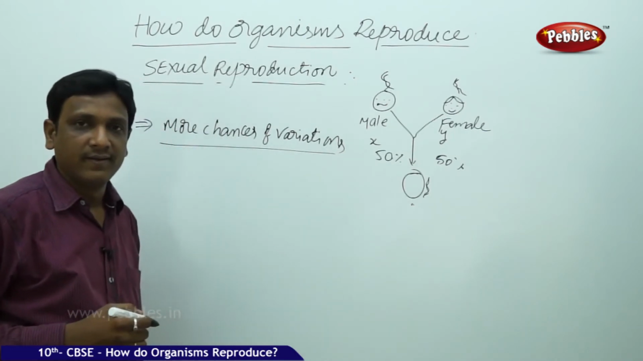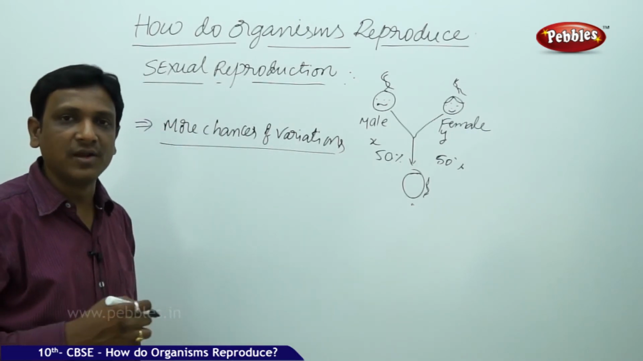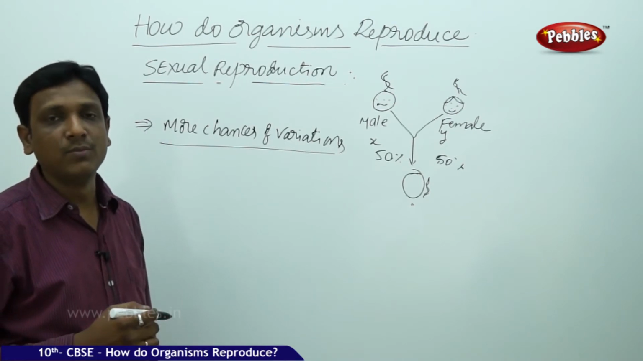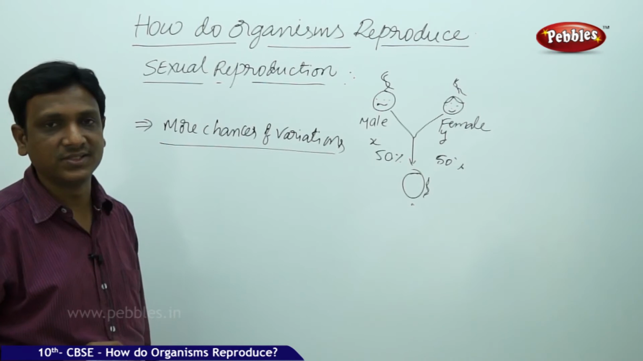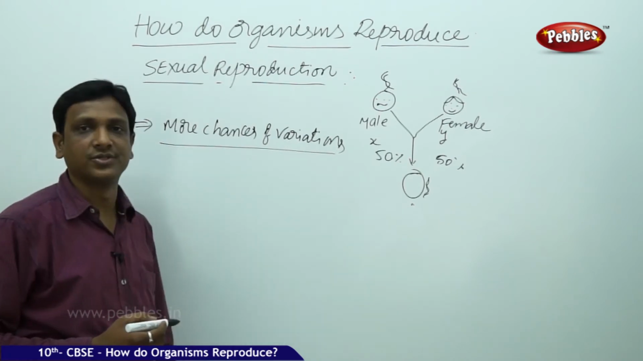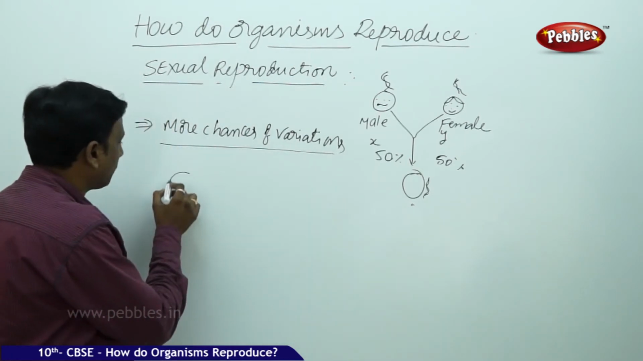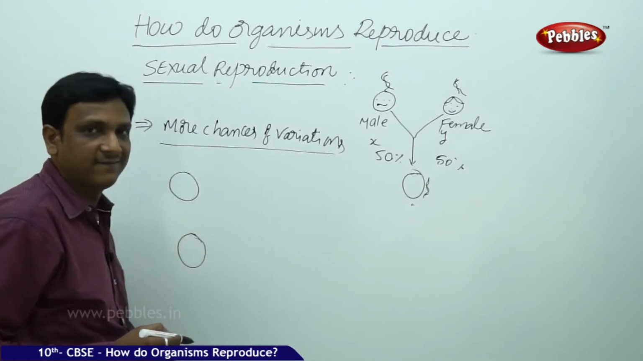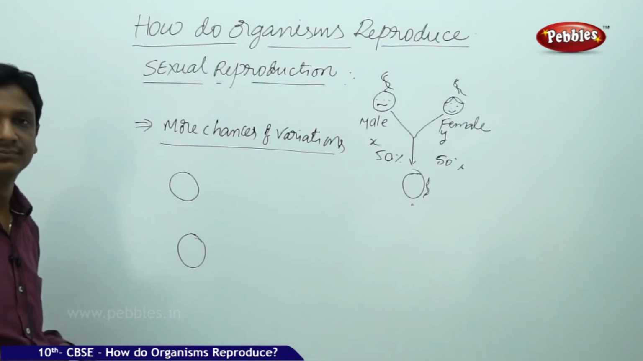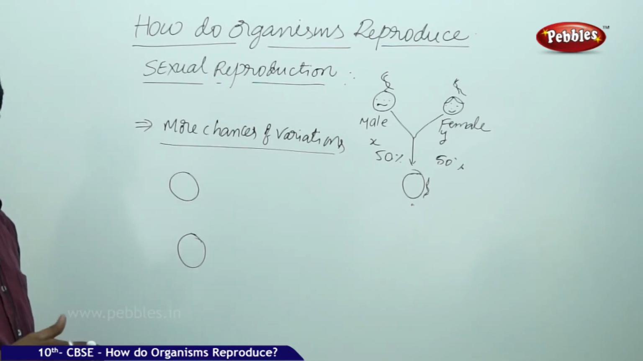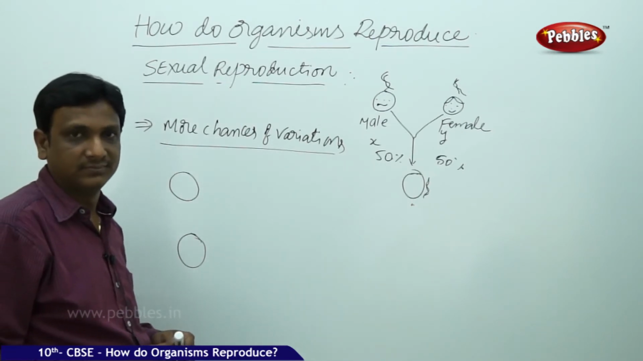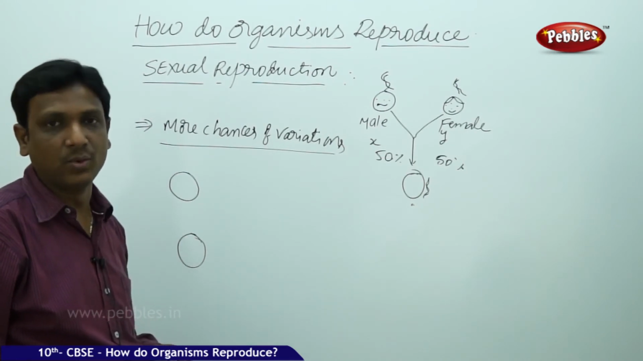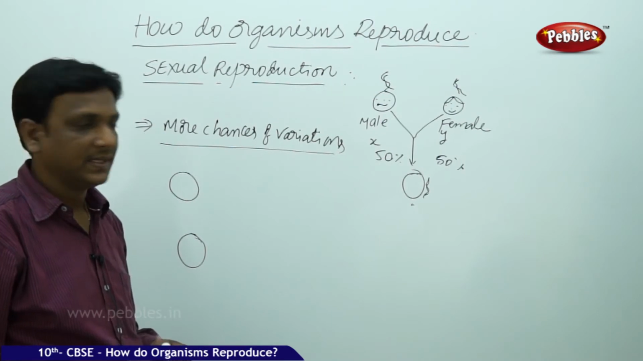So sexual reproduction helps a lot in the process of evolution because more and more variations are observed in the generations produced through sexual reproduction. So in sexual reproduction there is a fusion of male and female gametes. So the cells are duplicated, divided and produce the young ones. Let us see.